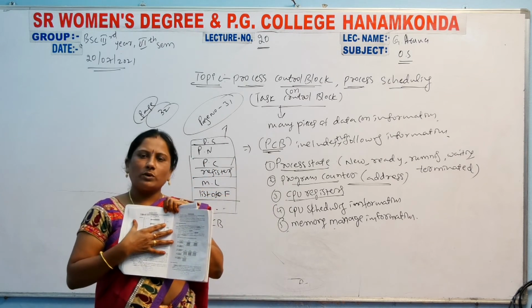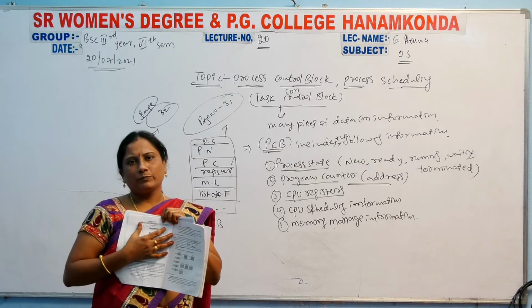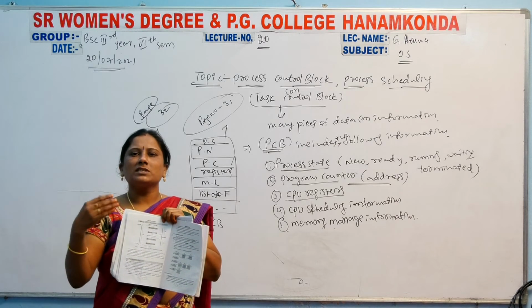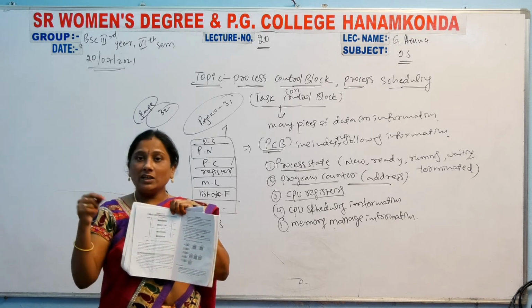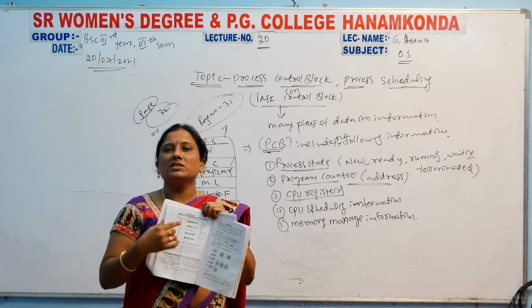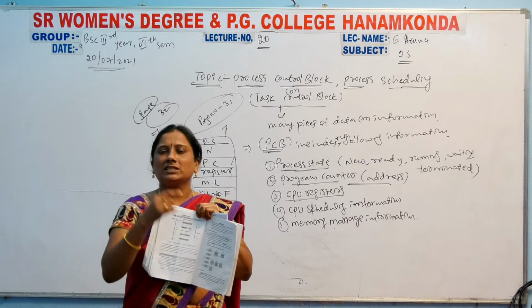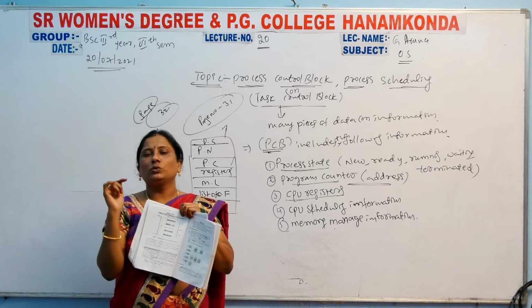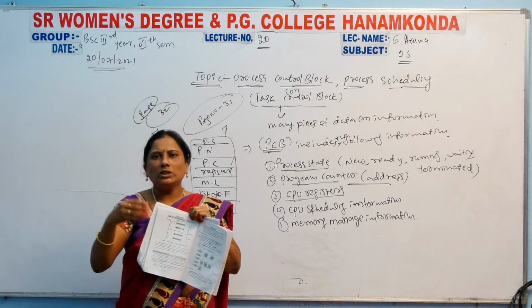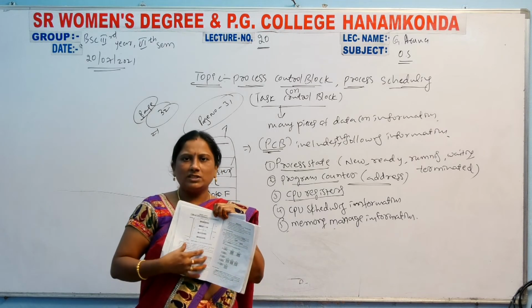So two processes have entered the computer. How can these processes be executed? This is the figure. We have entered two processes, the first one is P0, the second one is P1. How can these processes be executed? This is the procedure.